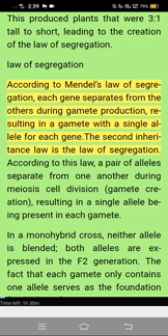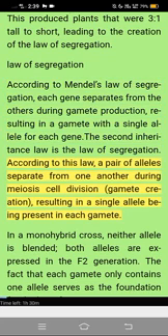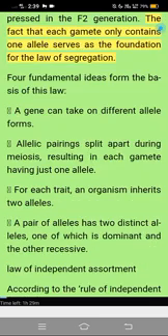The second inheritance law is the law of segregation. According to this law, a pair of alleles separate from one another during meiosis cell division, gamete creation, resulting in a single allele being present in each gamete. In a monohybrid cross, neither allele is blended, both alleles are expressed in the F2 generation. The fact that each gamete only contains one allele serves as the foundation for the law of segregation. 4 fundamental ideas form the basis of this law.